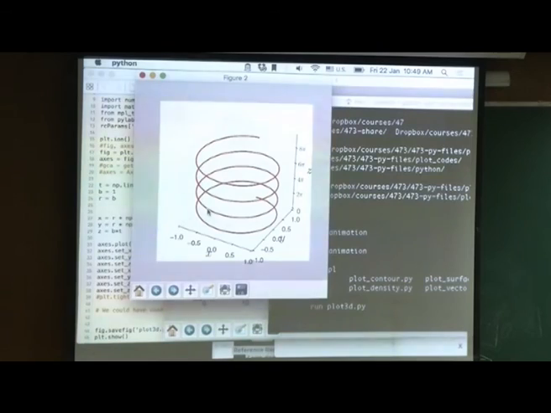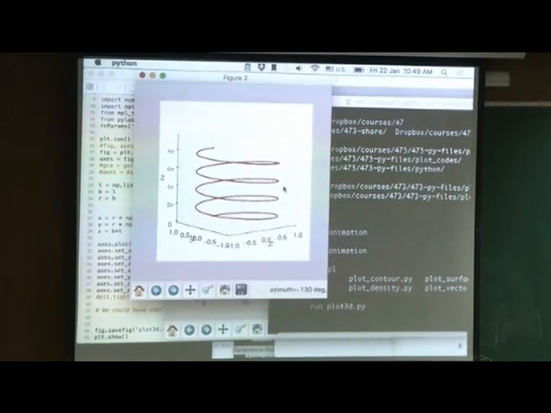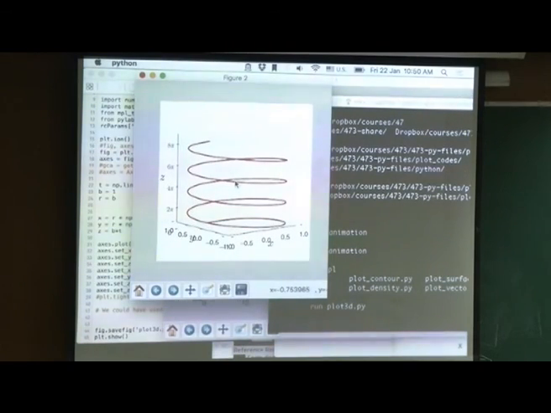okay, and I can rotate this one. This is just by the mouse. You can just rotate. This is trivial, but sometimes you want to see from different angles. You can also zoom in and out. Okay. So, this is a right click and left click. That's it. Nothing else. So, it is very nice.